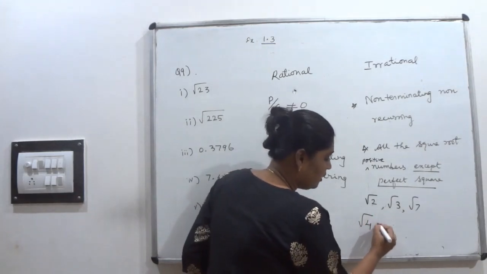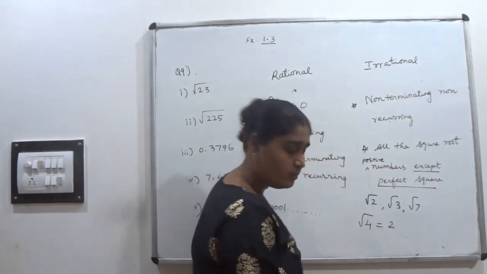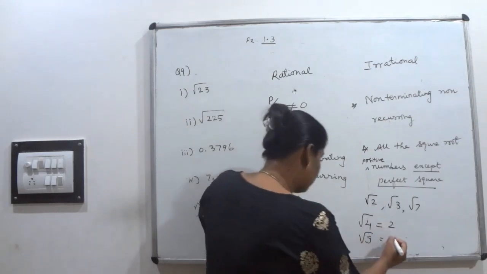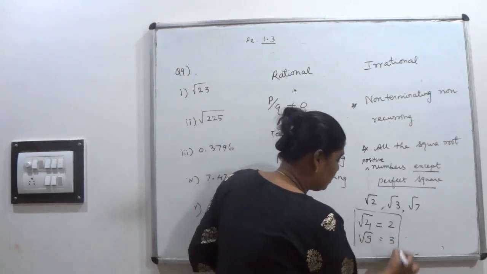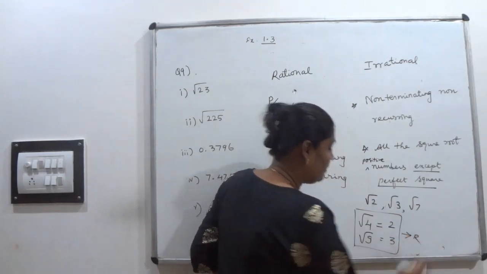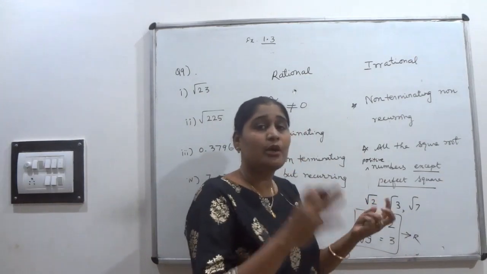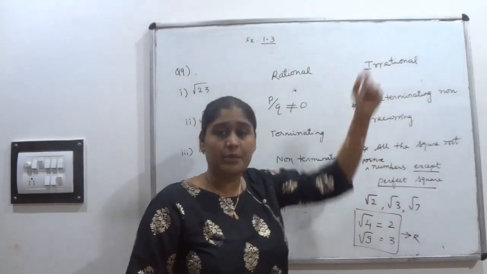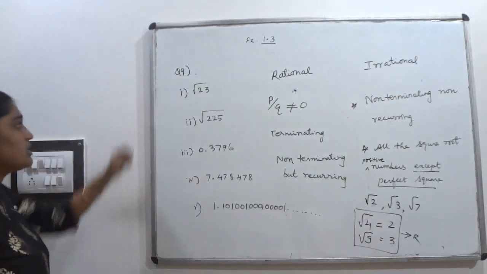Like root 4, it is 2, and root 9 is 3. That's why these are called rational numbers. Here for root 2, I can't find the exact value, that's why it is an irrational number.